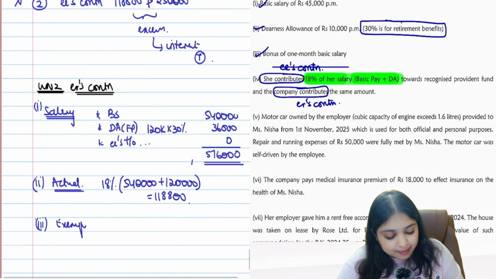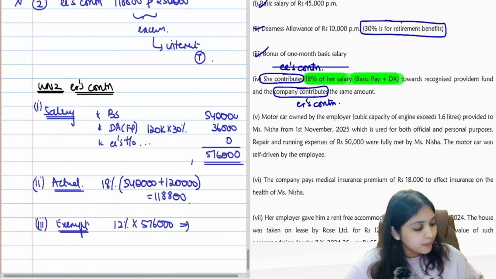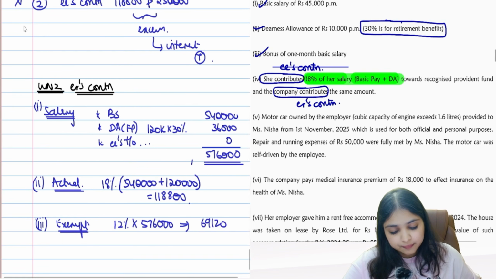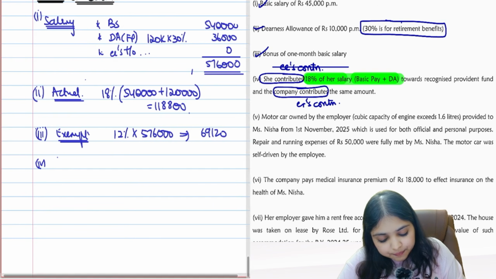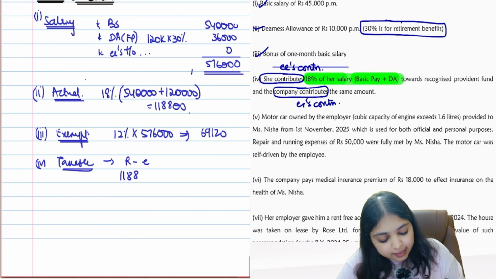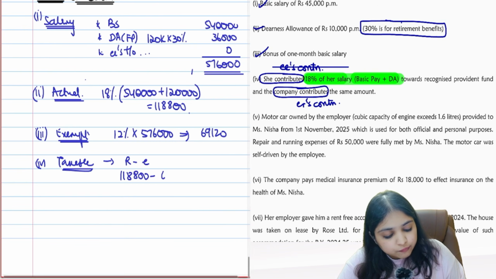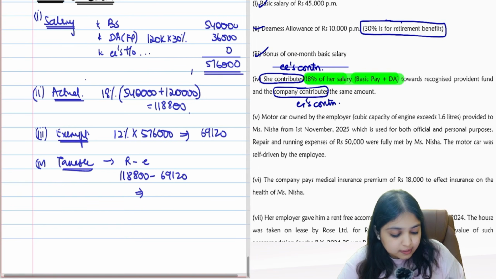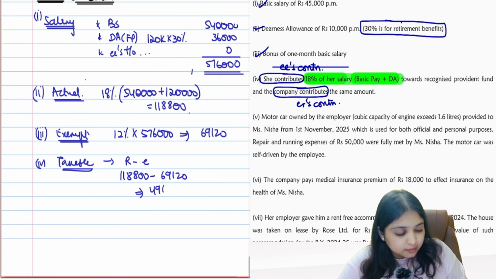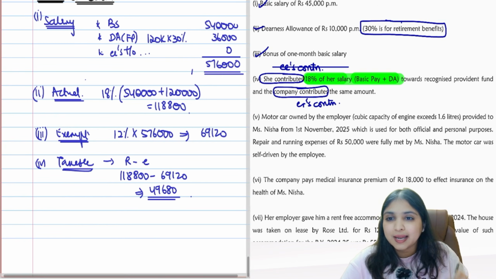How much will be exempt? Tell me. 12%. 12% of this 5,76,000. How much will that be? That will be 69,120. Then comes your fourth step, taxable contribution. What will be taxable now? Easy. Received minus exempt. I received 1,18,800, out of which 69,120 is exempt. So what will be your balance number? 49,680. This will be taxable.